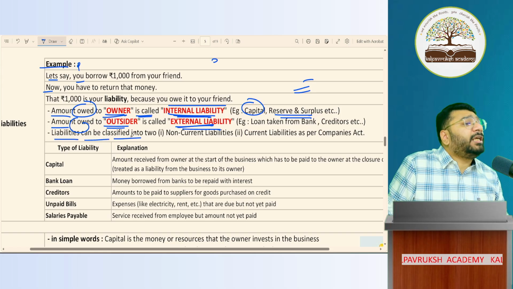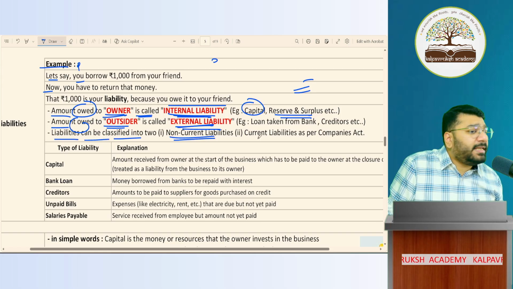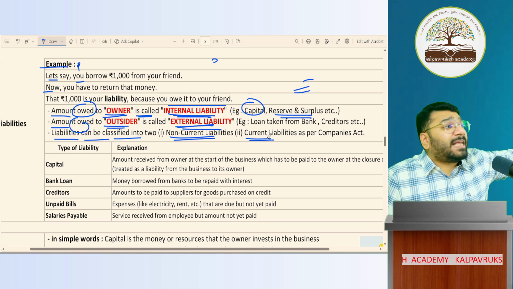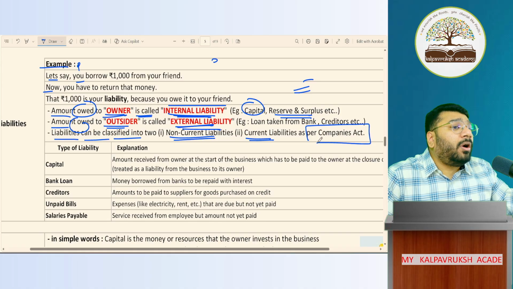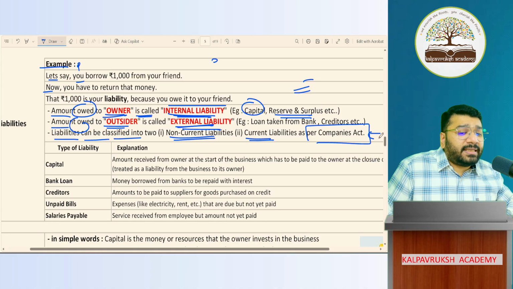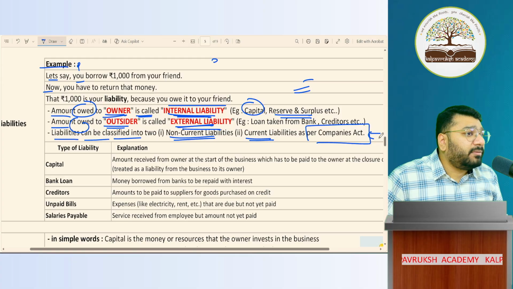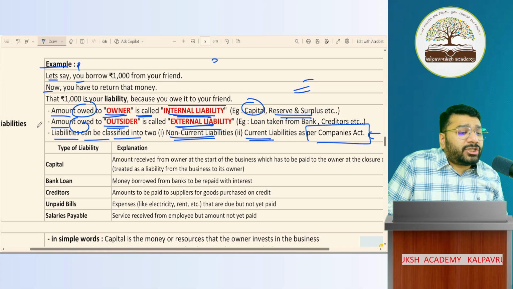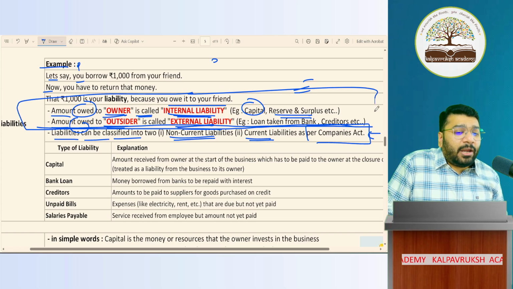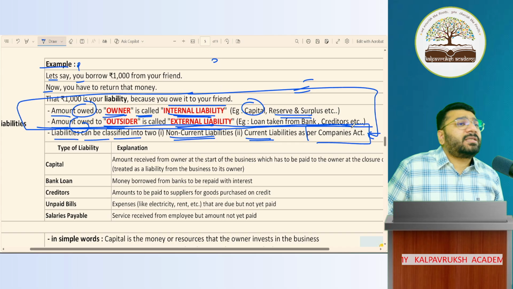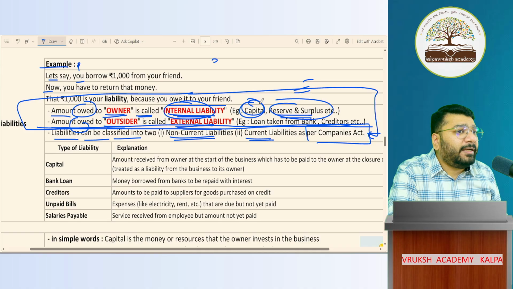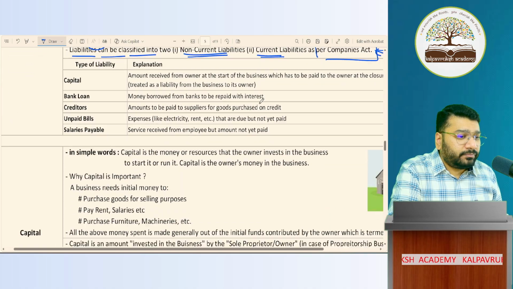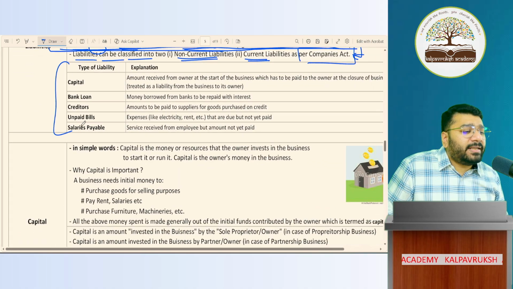Now, liabilities are classified again into two types. One is non-current liability. Second is current liability. Now, this is not as per accounts. This is as per the Companies Act. Got it? Not got it? So about this, I'll discuss in depth in 12th standard, not in 11th standard. In 11th standard, my discussion is only till this point. Am I loud and clear? So now can I discuss what is internal liability, what is capital, what is reserve and surplus? Can I have a discussion on that? Now, types of liability, I'll come back and discuss a little later.